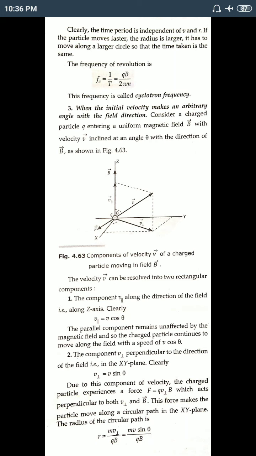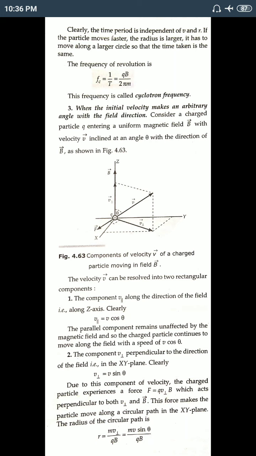And the third case is when the initial velocity makes an arbitrary angle with the field direction. It is not perpendicular, not 0 degrees, not anti-parallel, any angle. If v makes an angle theta with the magnetic field, as you see in the diagram, we can resolve v into components. One is a perpendicular component, one is a parallel component.